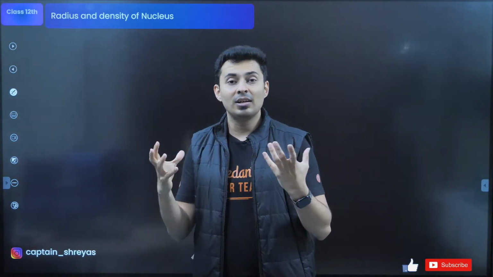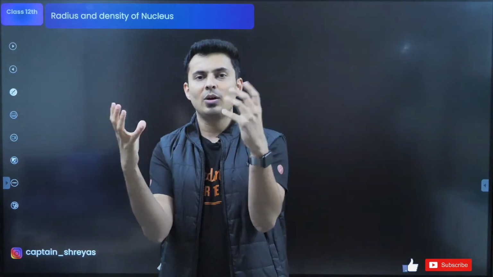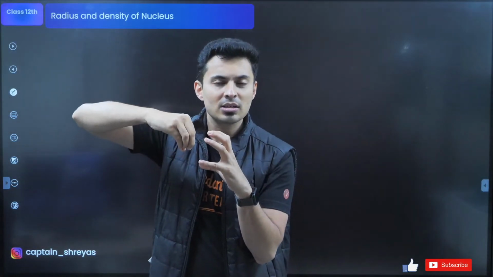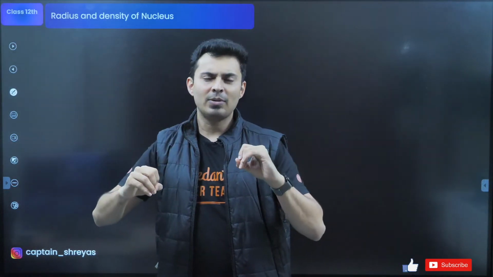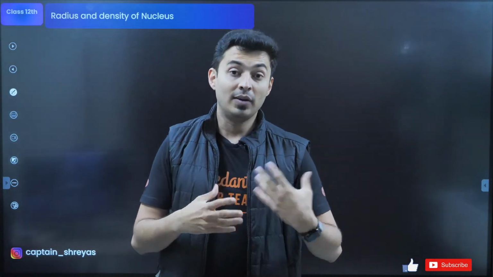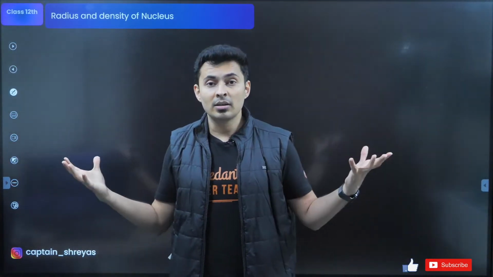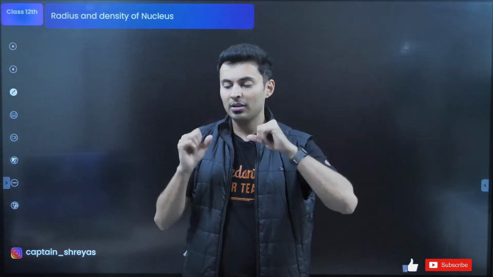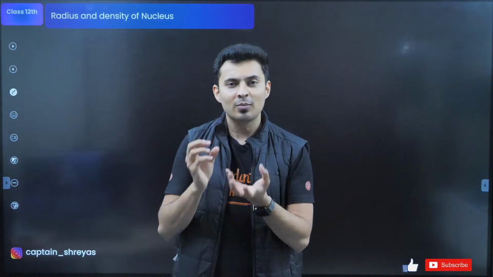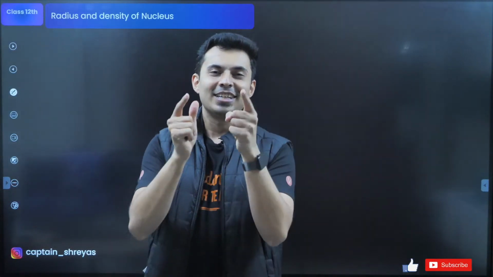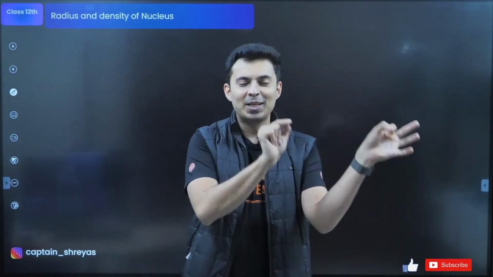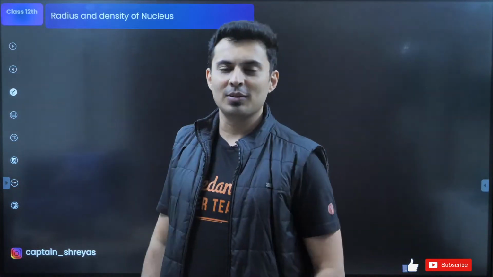One of the last things in this is the radius, or the size, or the density of the nucleus. Now, if there are more particles inside the nucleus, it will become big. For example, helium barely has 2 protons and 2 neutrons, so 4 particles. But carbon has 12 particles inside. So the size grows as you add more protons and more neutrons. That means what matters is the atomic mass number.